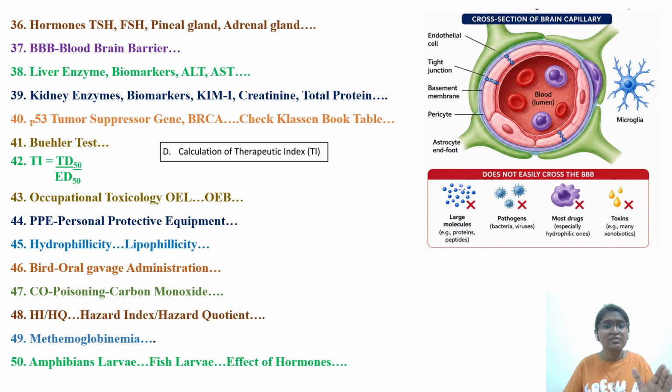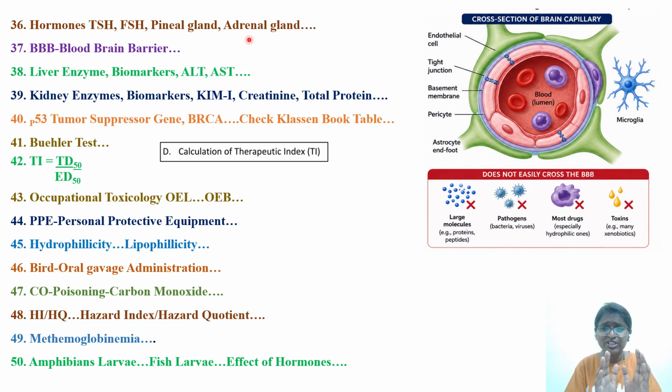Next, they have asked something related to hormones, that is TSH, FSH, pineal glands and adrenal glands. Try to understand that endocrine disruptors are a new favorite topic for the ABT examiners. There are a lot of new revisions, and endocrine disruptor screening has been added to a lot of OECD guidelines also. So they keep asking endocrine system related questions. They'll keep asking in the exam. Try to read it in detail.